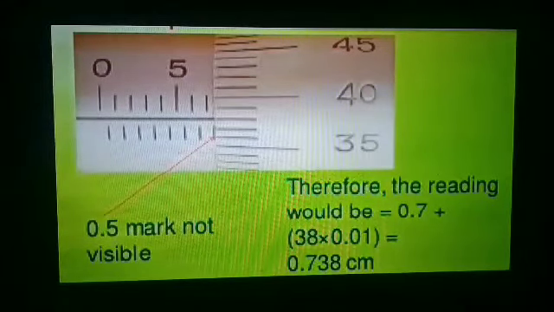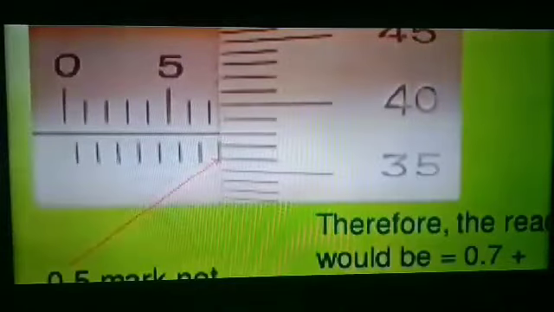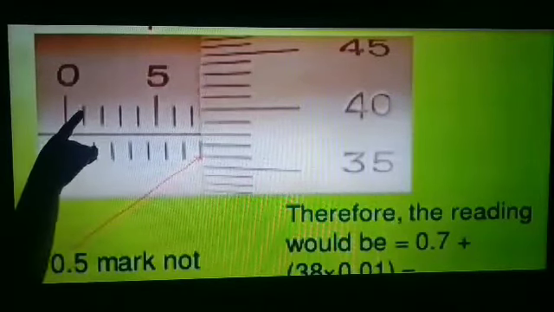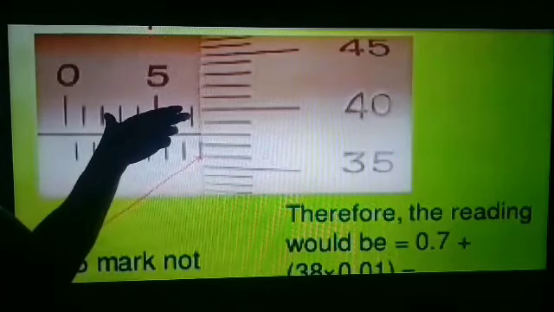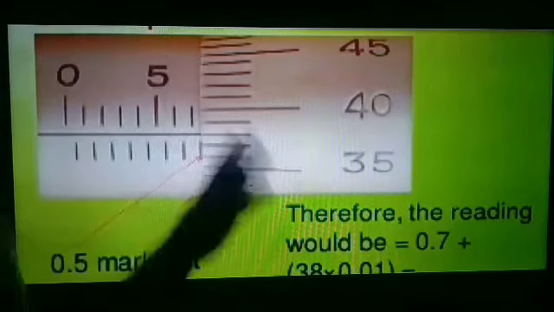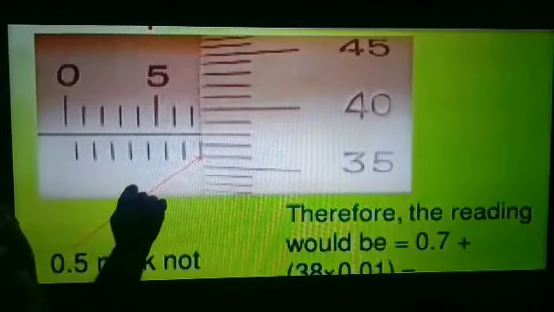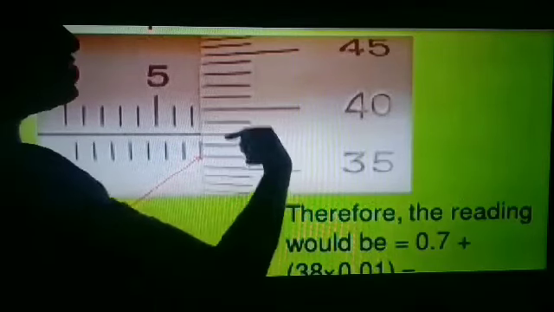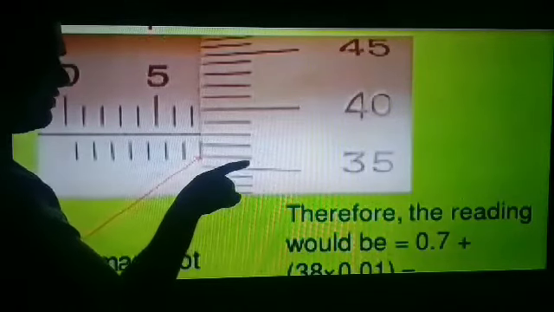Now, how to read the reading in a screw gauge? In the diagram, it is clear that the main scale shows 1, 2, 3, 4, 5, 6, 7. Seven divisions on the main scale are clearly visible, so the main scale reading is 0.7 centimeter. Now we have to see which division of the circular scale matches this baseline.